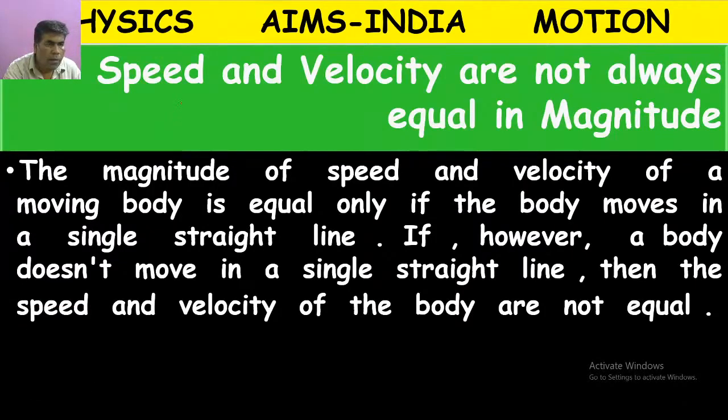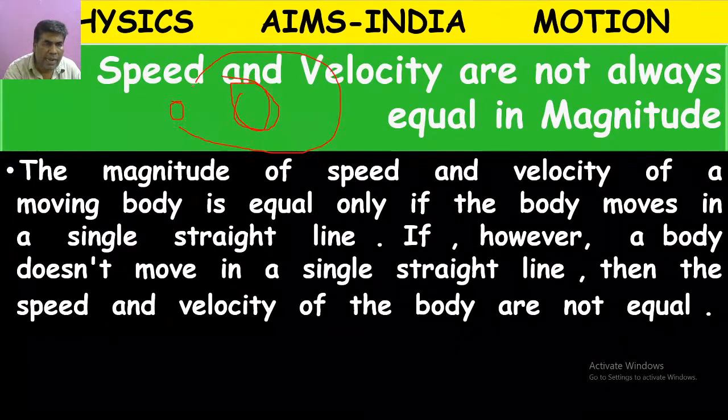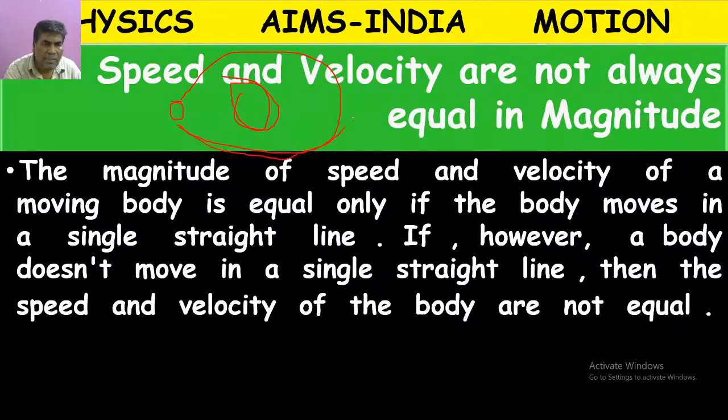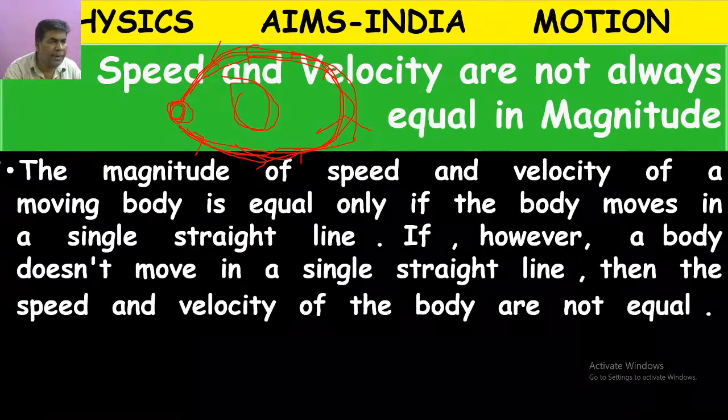Suppose here is the Earth. Earth is moving around the sun. In what direction? The direction of the Earth is changing continuously. So that's why we call it a speed. The Earth is not traveling in the same direction. Its direction is changing continuously.